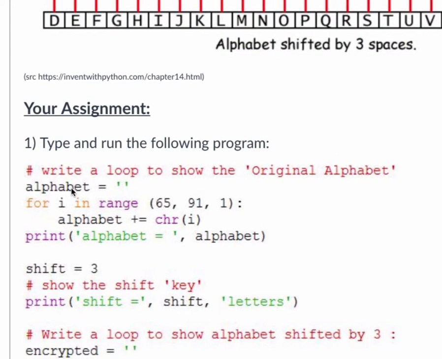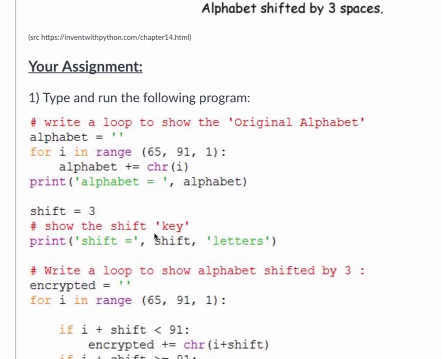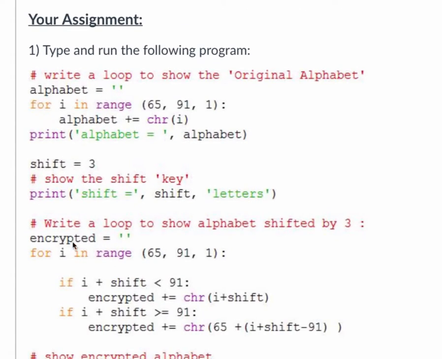All right, so I have created a string called alphabet, and then I'm going to go through my ASCII numbers from 65 through 91, which are, I don't know, either the uppercase or lowercase letters. So I'm adding all the lowercase letters or all the uppercase letters to this string called alphabet. And then I can show it to you. Then I'm saying, okay, there's going to be a shift. This is going to be my shift, 3. And then I'm going to create an encrypted alphabet where it's basically the same thing as my original alphabet, but I'm adding a plus shift.